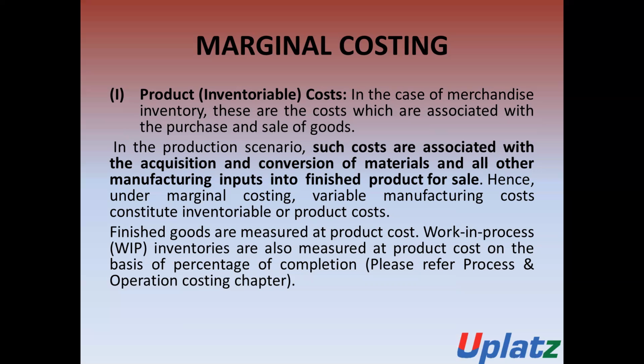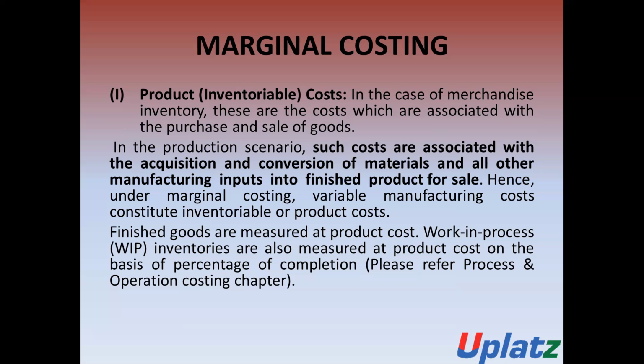The WIP is also measured at product cost on the basis of percentage of completion. In the case of finished goods and in the case of WIP, all this inventory is to be valued at the product cost.